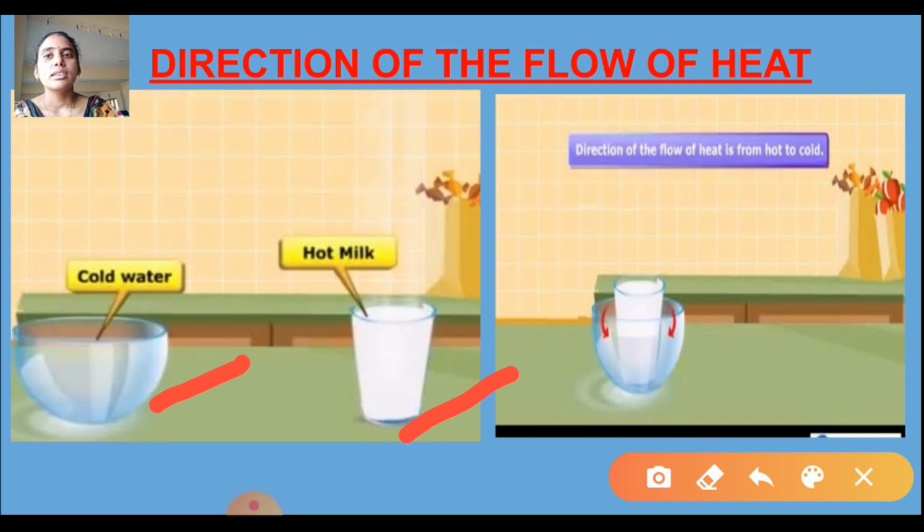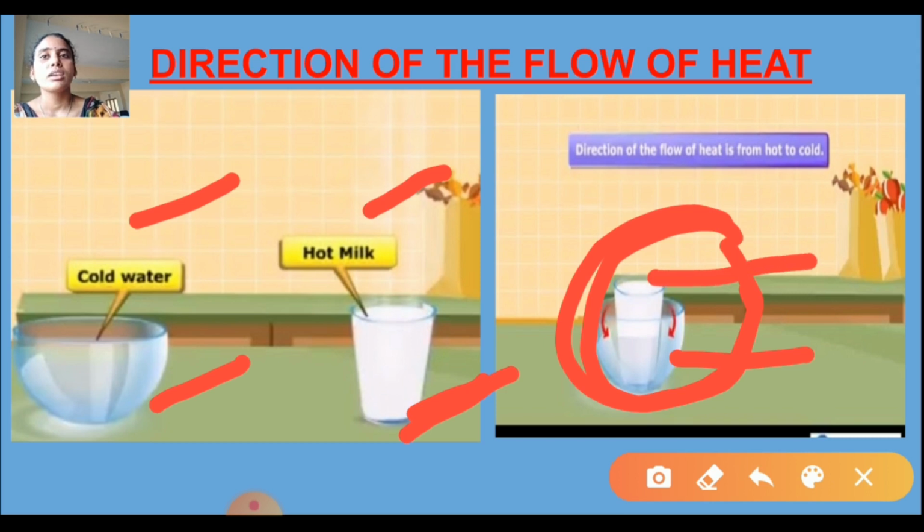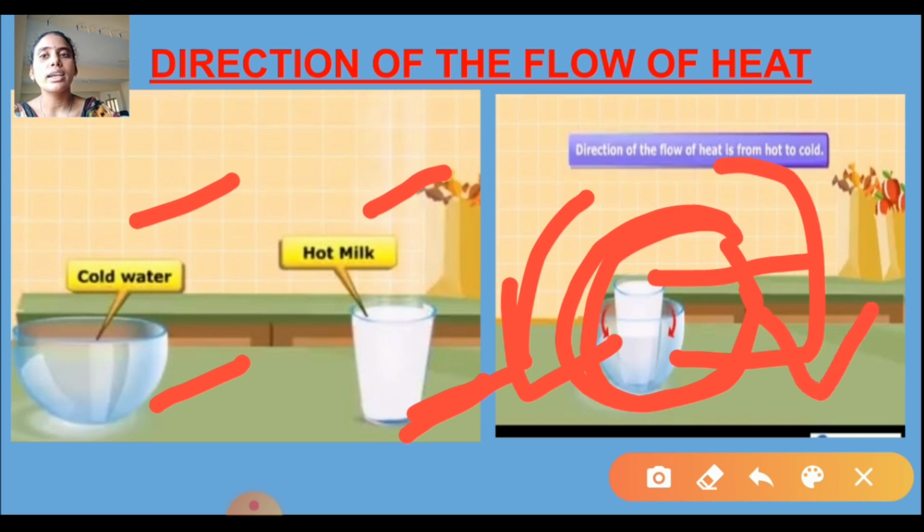We place a glass of hot milk with cold water. Sometimes the milk gets cooled and the water gets warm. See this image: this is cold water and this is hot milk. What we have to do is place a glass of hot milk with cold water. After some time, what will happen? The milk gets cooled and the water gets warm.